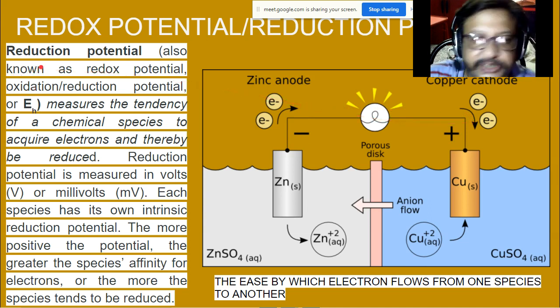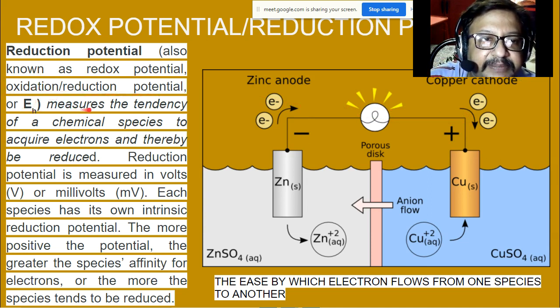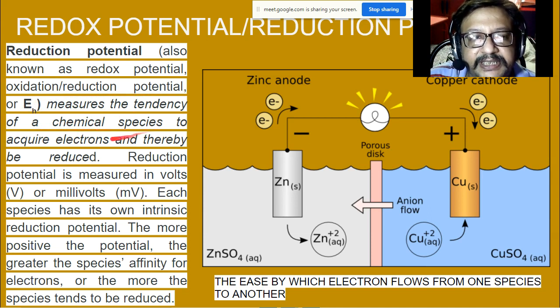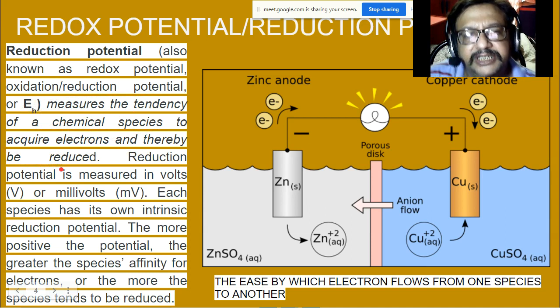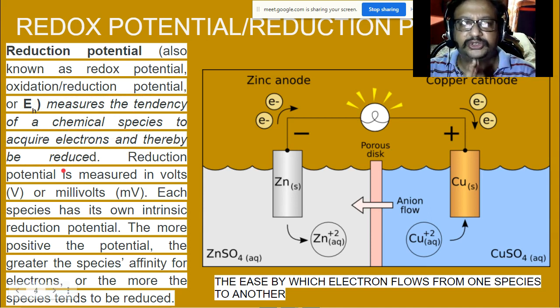So reduction potential, or redox potential, or oxidation-reduction potential, or EH, measures the tendency of a chemical species to acquire electrons and thereby be reduced. Reduction potential is measured in volts or millivolts. Each species has its own intrinsic reduction potential. The more positive the potential, the greater the species' affinity for electrons, or the more the species tends to be reduced. So the more positive it is, the more hydrogen and electrons it will take from the other species.